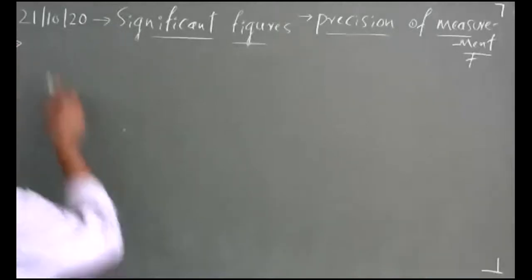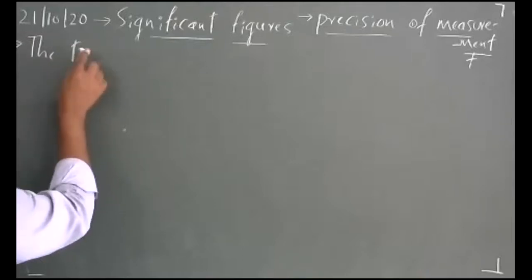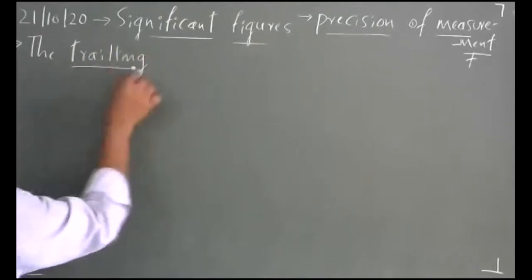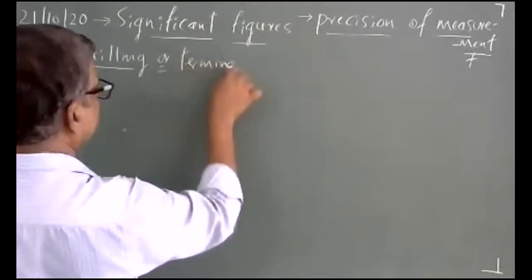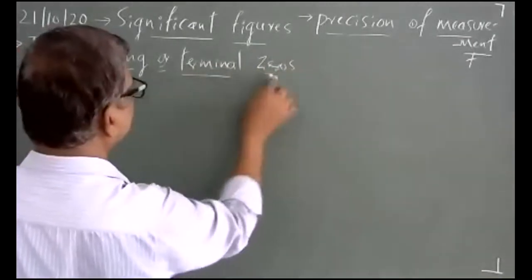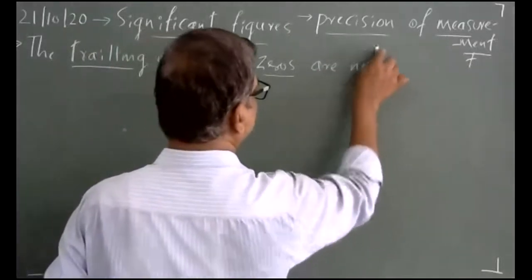What is the fourth one? The trailing zeros, or terminal zeros. The trailing or terminal zeros are not significant.